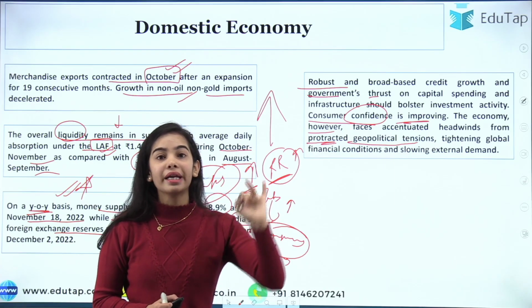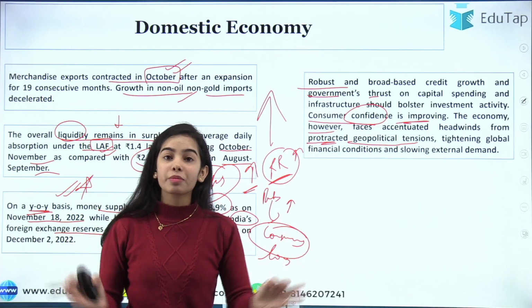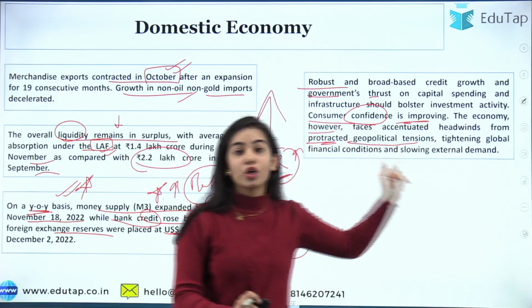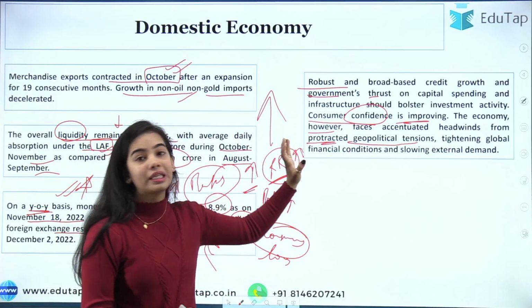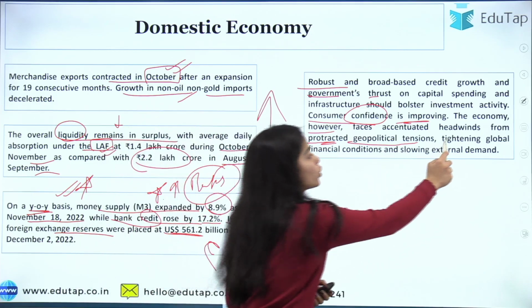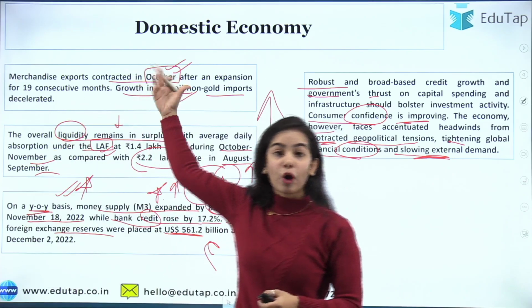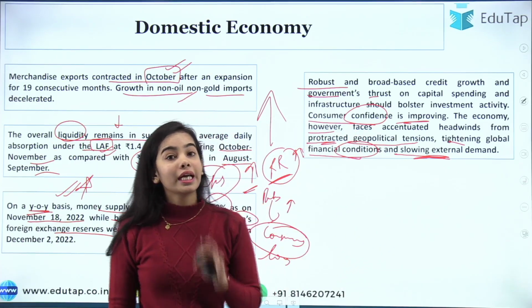The absolute demand in the urban sector is buoyant, and in rural areas the demand is increasing. Investment activity is also very good in our country. So the problem is coming from the geopolitical tensions, the tightening of global financial conditions and the slowing external demand.